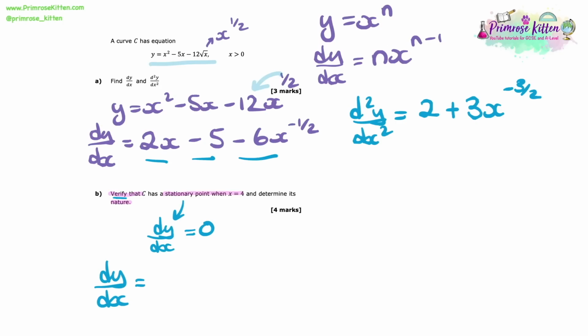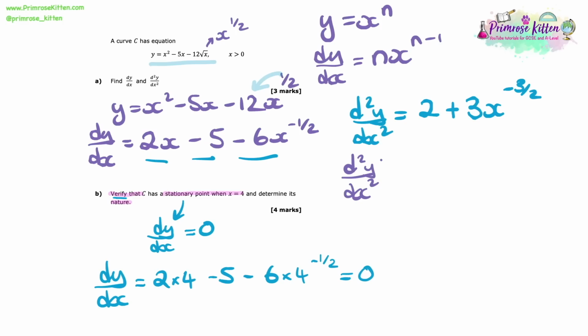So in place of dy/dx, we've got 2 times 4 minus 5, and then minus 6 times 4 to the power of minus 1 over 2. Now, if I pop that into my calculator now, I end up getting 0. So here I have verified that there is indeed a stationary point when x equals 4. So now we need to determine its nature.